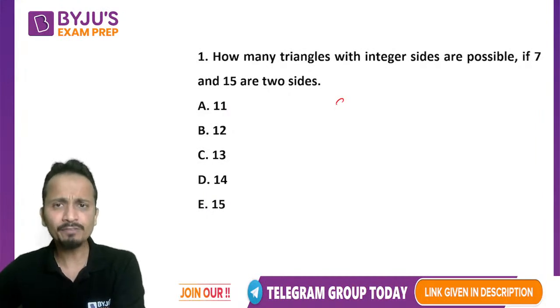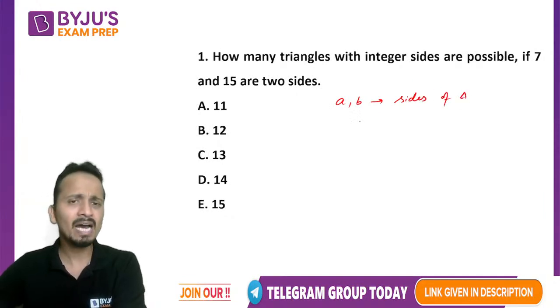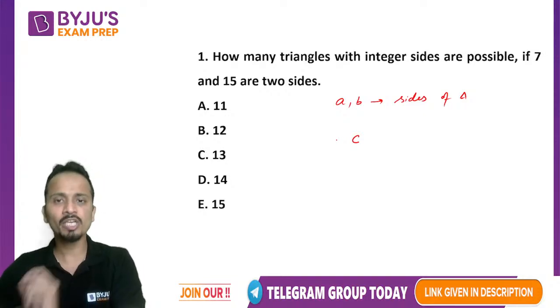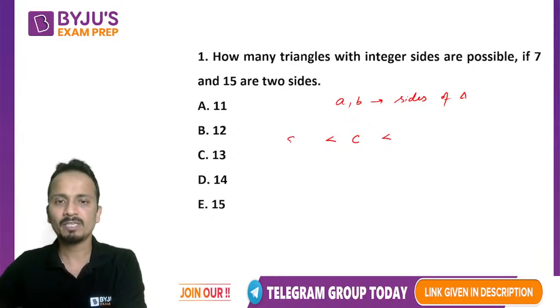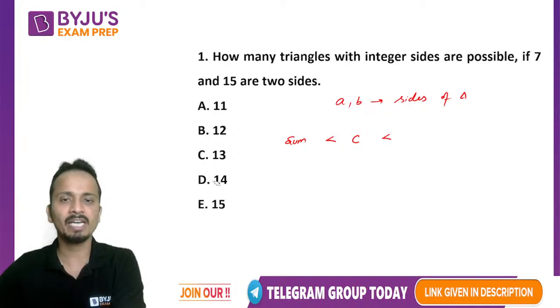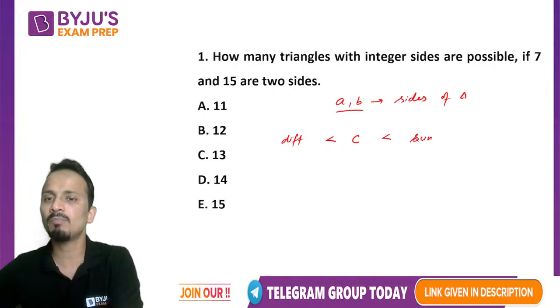So if A and B are any two sides of a triangle, then the range in which the third side will lie will be strictly between the sum and the difference. I'm sorry, on the left hand side I should write the difference. So the range in which the third side will lie will strictly be between the difference of these two sides and the sum of these two sides.